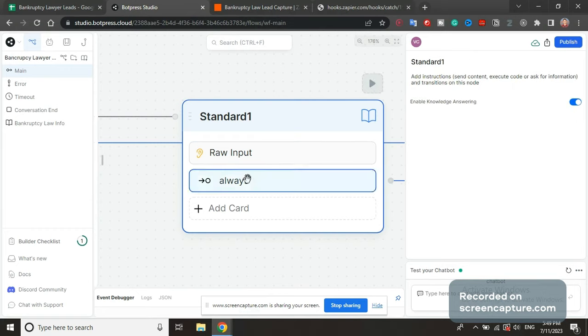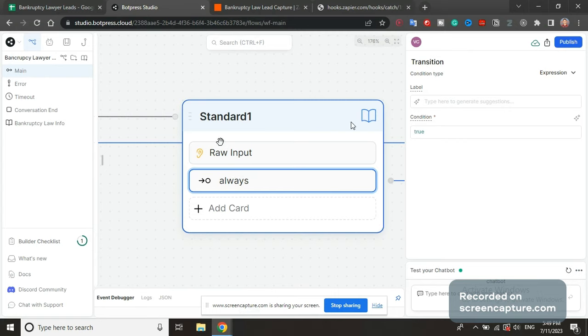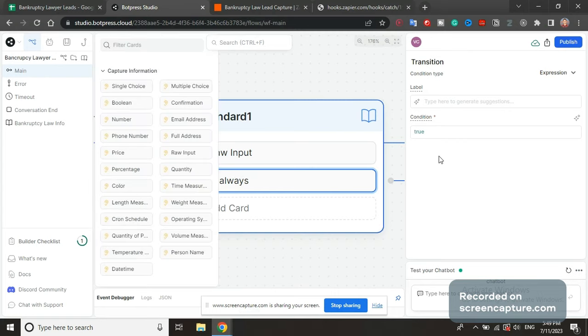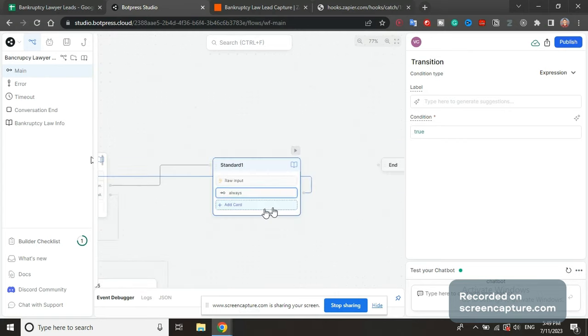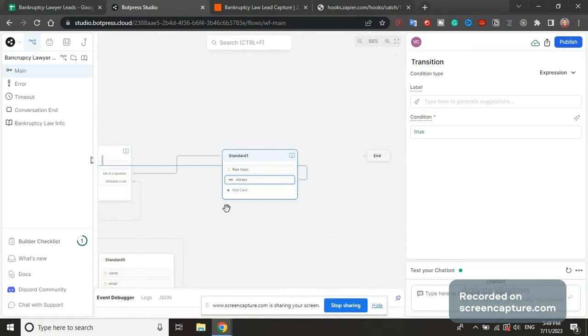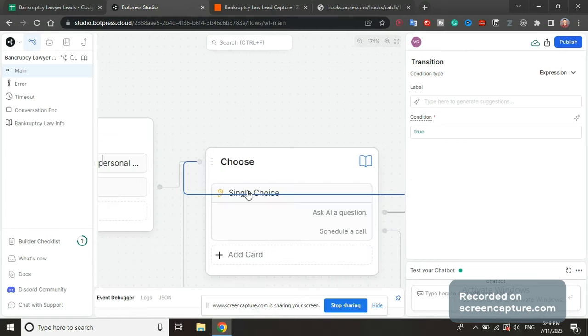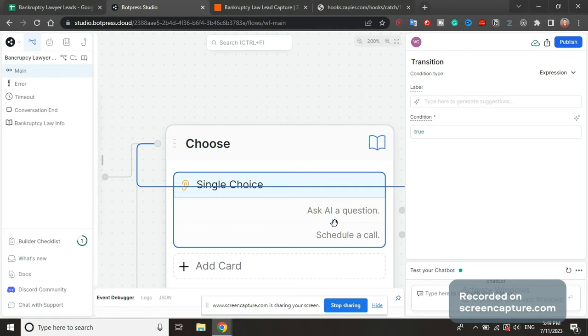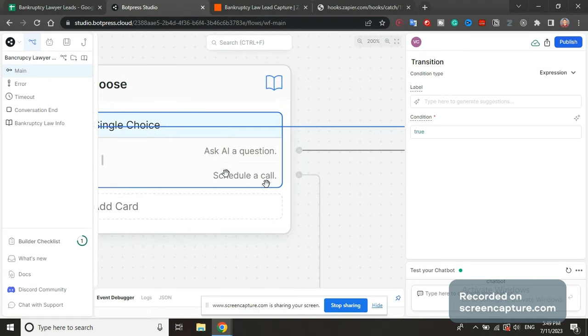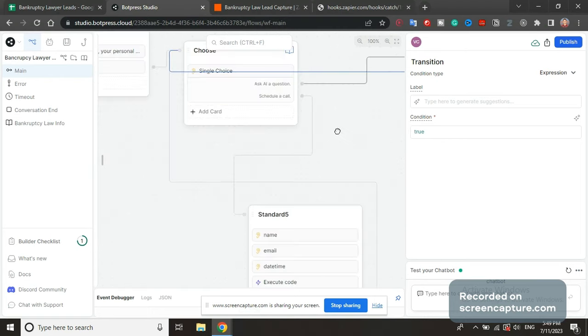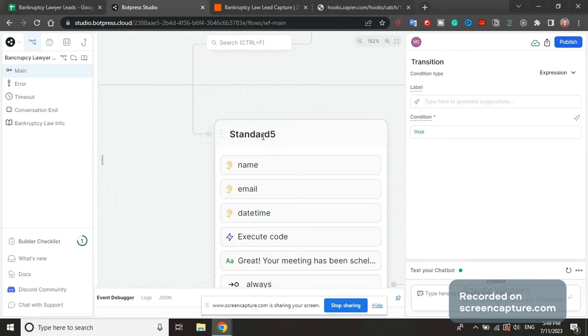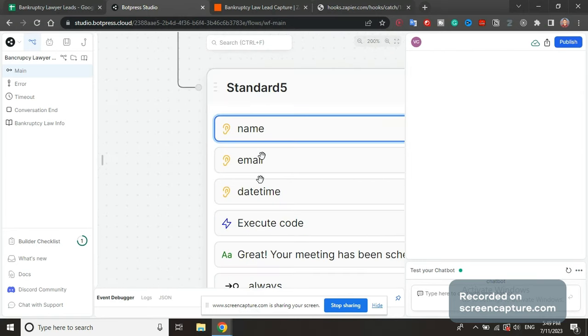After that, we're going to have always transition. So we're going to have an expression with the condition set to true, which is basically a transition. We're going to pull this back into our node that says, do you want to ask a question or schedule a call? If they want to schedule a call, I'm going to go down here and create a new node. We're going to have a few input fields.